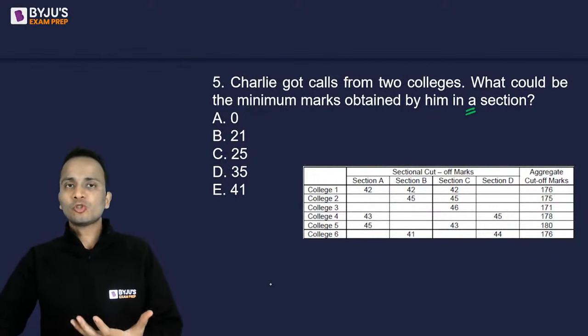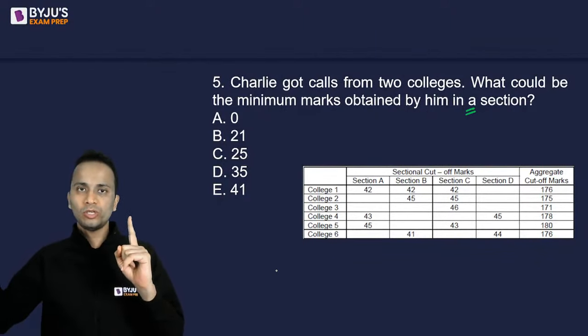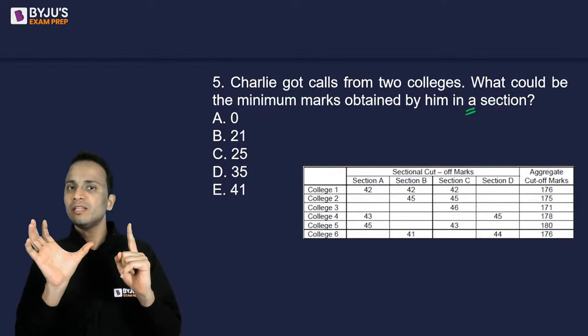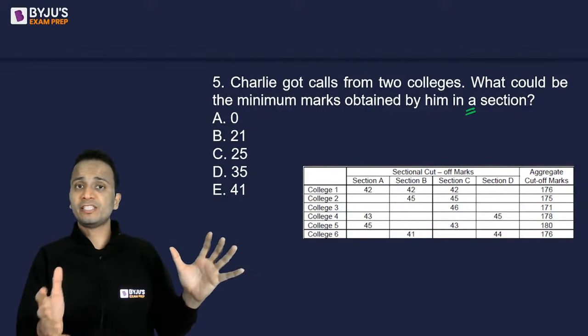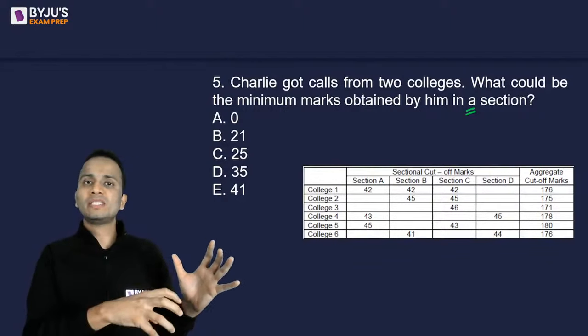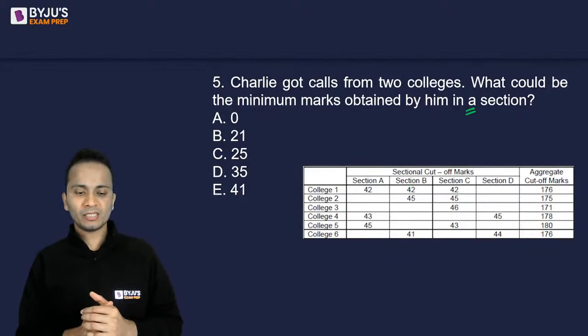Now to minimize the score of this person in one section, if I know the total score, I'll maximize his score in the remaining three sections. If let's say total score is known, to minimize the score in one section, I'll maximize the score in the other three sections, right?